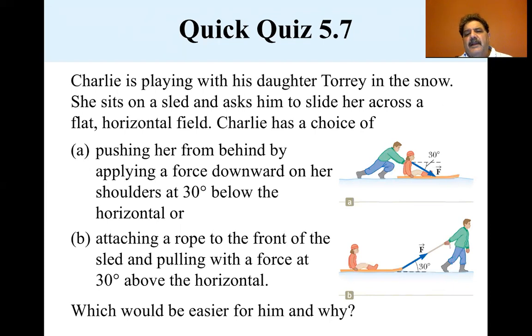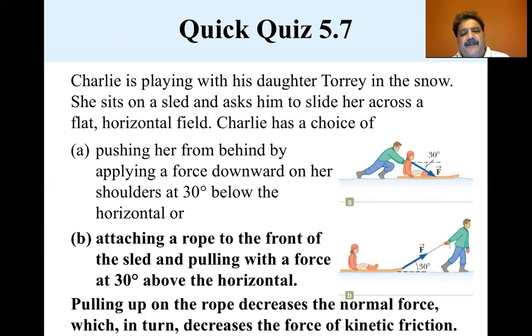Well, if he's pushing down on her, just like when you push the physics book against the wall, you're putting more pressure and applying a greater force. So there's a normal component. If he pushes down on her, there's a normal component that is exerted upward. But if he's pulling, he's reducing that normal component. So the answer is B, attaching a rope to the front of the sled and pulling with a force 30 degrees up.